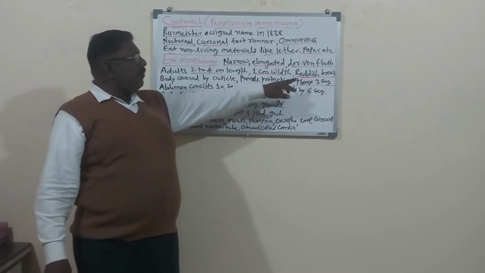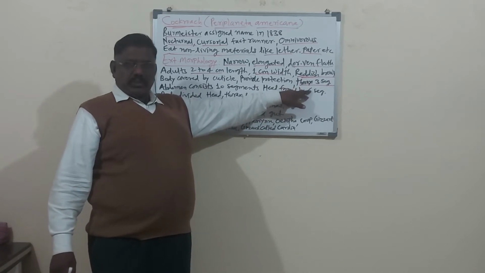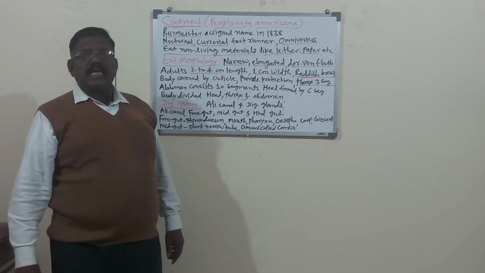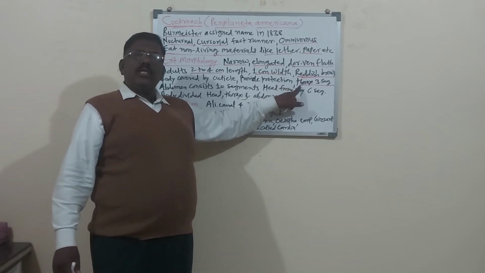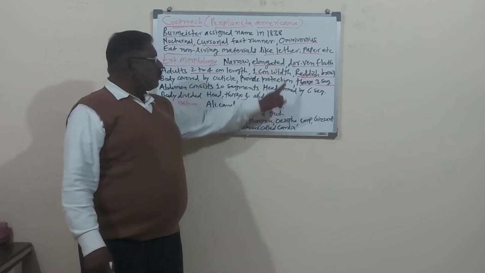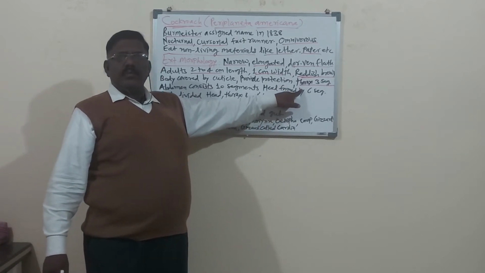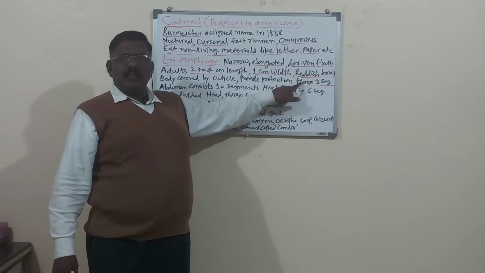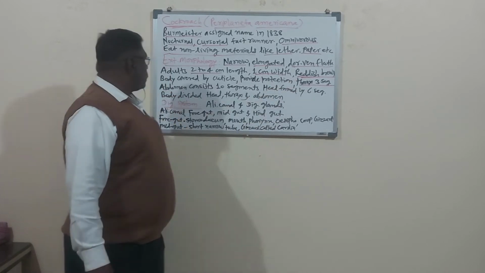Each thoracic segment has a pair of legs. Cockroach is an insect, belongs to the class Insecta, and it has 3 pairs of legs and 2 pairs of wings. Each pair of legs is attached to each thoracic segment: prothorax, mesothorax and metathorax.